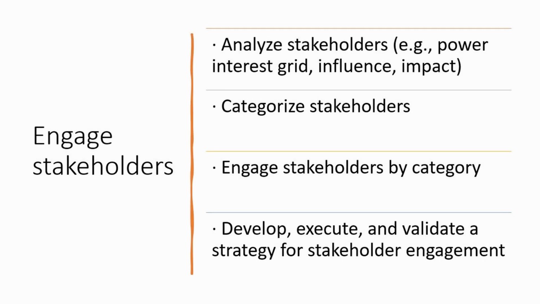Task number four is engaging stakeholders. I know it's more towards the people domain, but under this process, what they expect you to do is the operational part of it. You need to make sure the analyzing of stakeholders has happened correctly. The power interest grid is created, the influence impact grid is created, and you have categorized the stakeholders in a manner that they are treated in those categories fairly, and engage stakeholders by category. Once you categorize them, you can get their engagement more proactively.